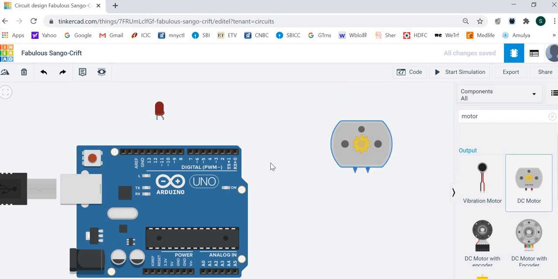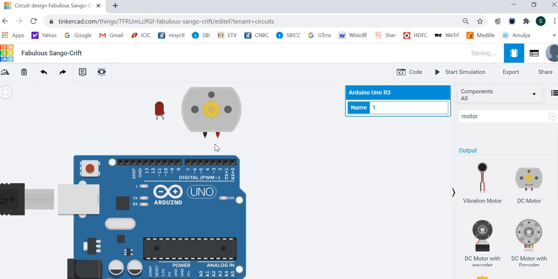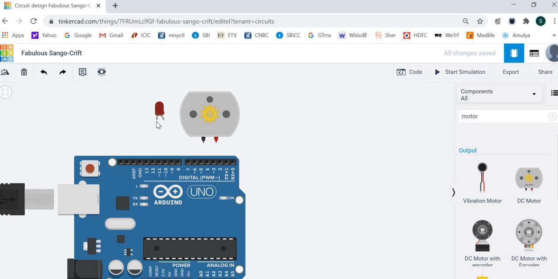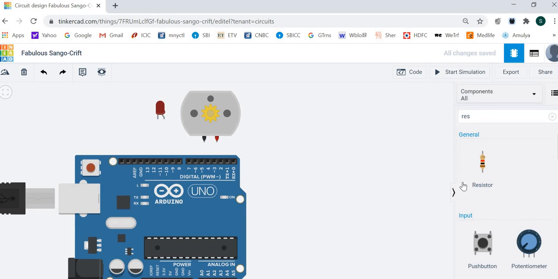So let's change, use DC motor. We'll connect DC motor. So we'll need one resistance also for LED. Use this resistance.